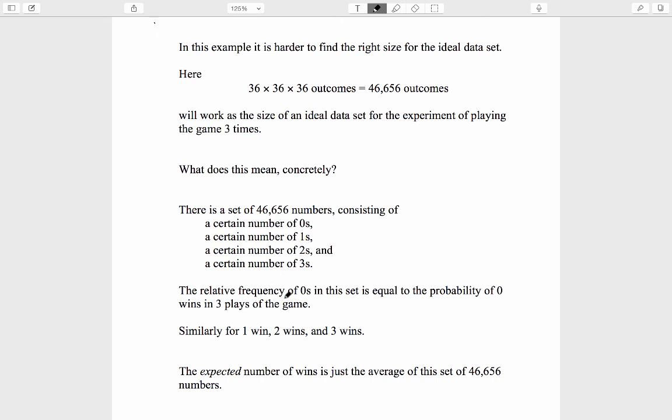The relative frequency of each number in that set is the probability that that number occurs when you run the experiment. And the whole reason why we talked about ideal data sets was to be able to say very concretely what expected value means. The expected number of wins is concretely just the average of this set of 46,656 numbers. There are a bunch of zeros, ones, twos, and threes, and when you average up this large set of them, you'll get some number.